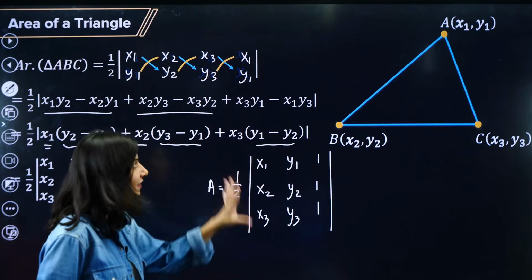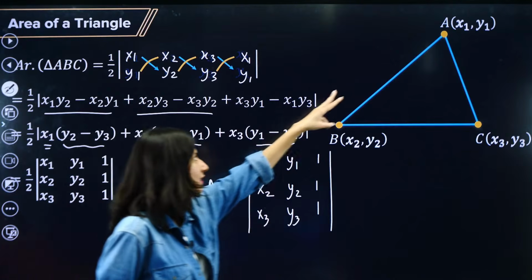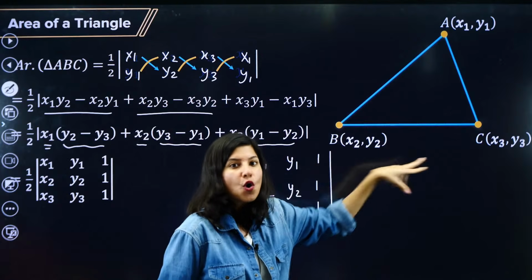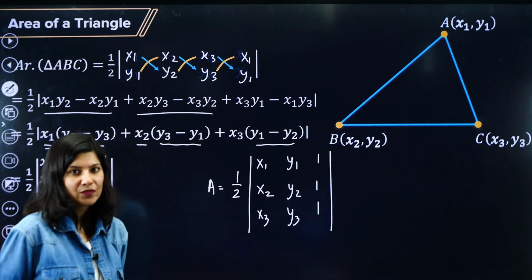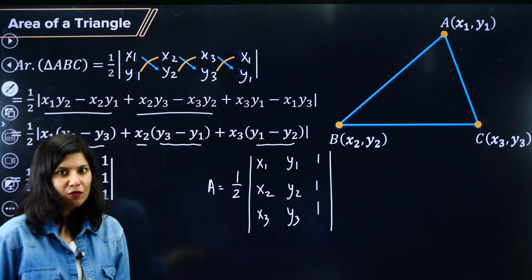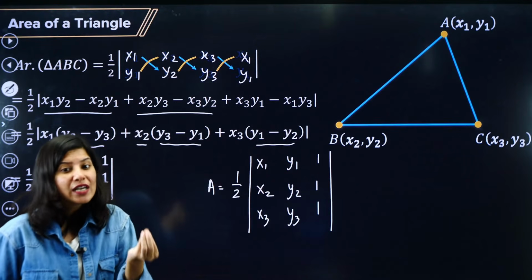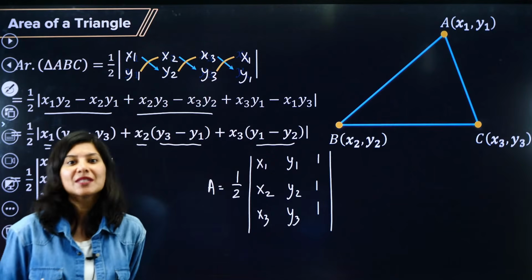Because if they give you all three vertices, x1, y1, x2, y2, x3, y3, you are going to put in the values and get the area. At exactly what point can JEE Main or JEE Advanced trap us? Where are the chances of making a mistake?